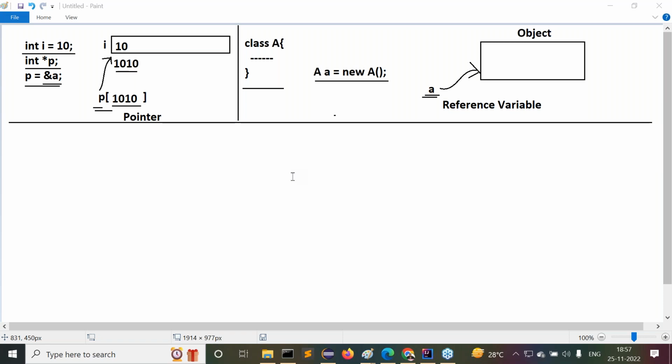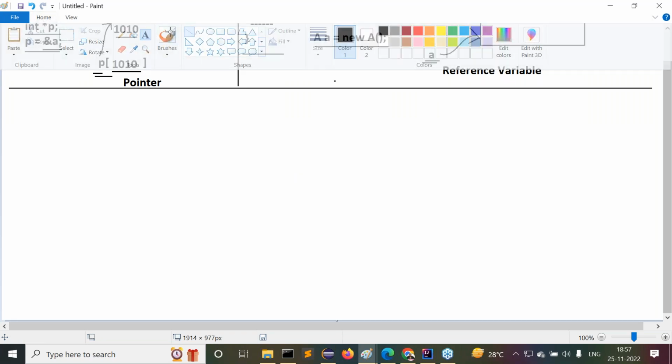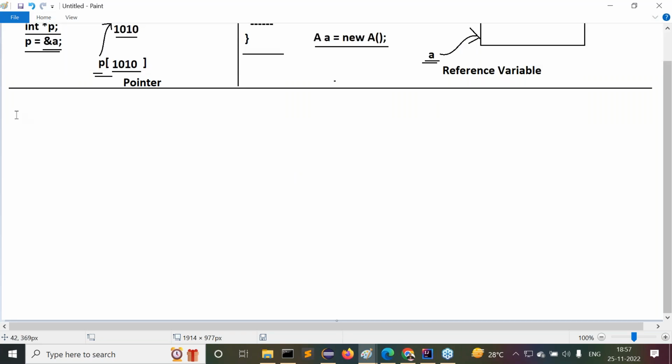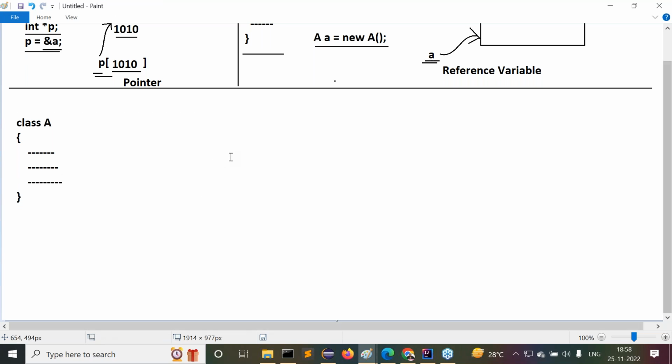All of you ready or not? All right. Now let's understand this simple diagram here. It is just a high-level diagram I'm providing to you. For example, here I'm going to take class A. Inside this class A, I have declared some data, some variables and methods. I will explain later, in object orientation, how to create classes. But try to understand at present what I'm trying to say. This is my class A.